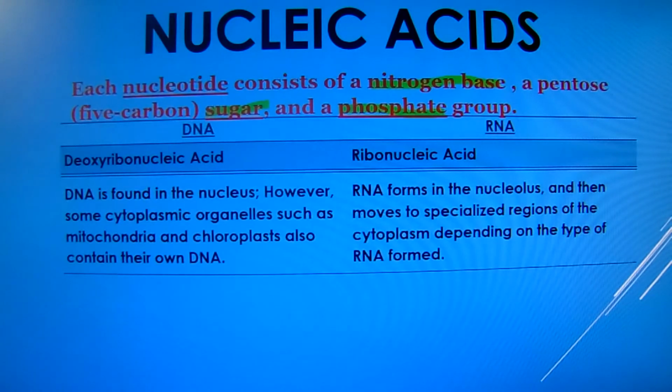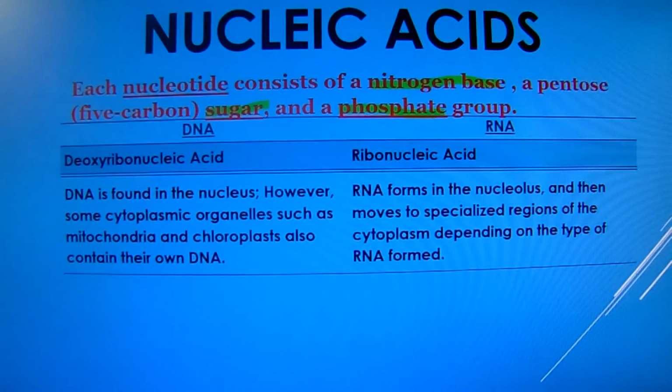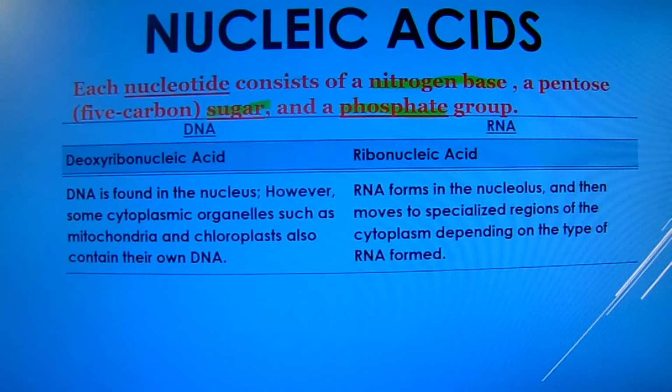DNA is found in the nucleus. However, some cytoplasmic organelles such as mitochondria and chloroplast also contain their own DNA. Ribonucleic acid or RNA, on the other hand, forms inside the nucleolus and then moves to the specialized region of cytoplasm depending on the type of the RNA formed.